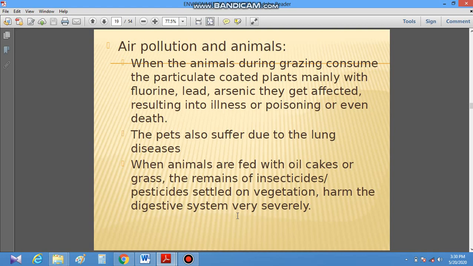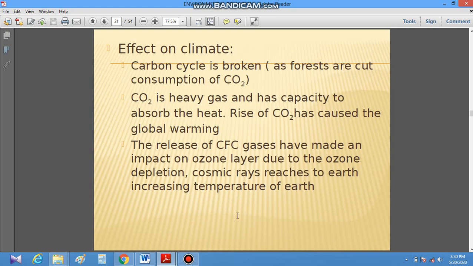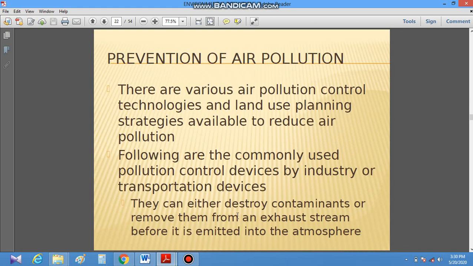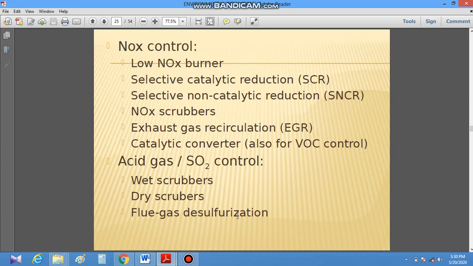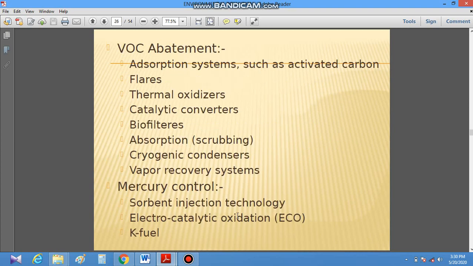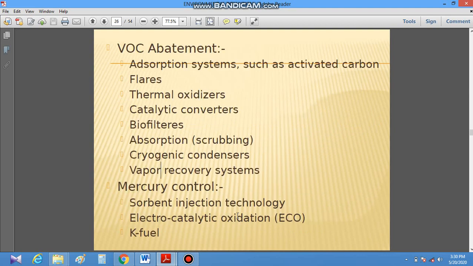These are the effects on animals, and here I have mentioned the effects on non-living matter, effects on metals, effects on climate, and some prevention measures which we can follow. By following these prevention measures, we can control the quality of air in our environment and control the pollution.